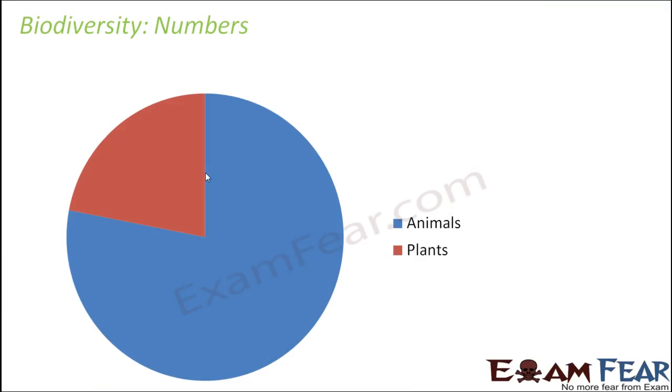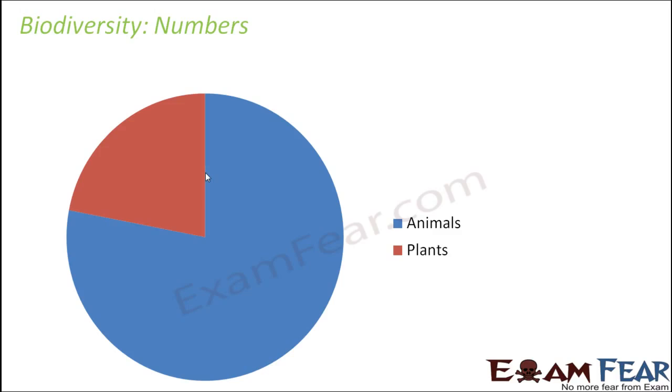Now we will look at some numbers. Before we talk about the ways by which we can conserve biodiversity, we will look at some numbers which will tell us what the need of the hour is. How many species were there? How many species are there currently? Whether the number of species has decreased or increased. So we will talk in terms of numbers now.